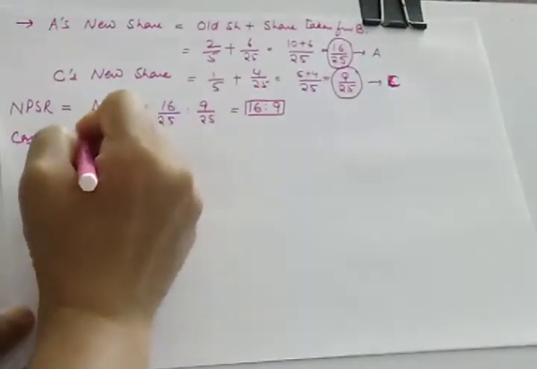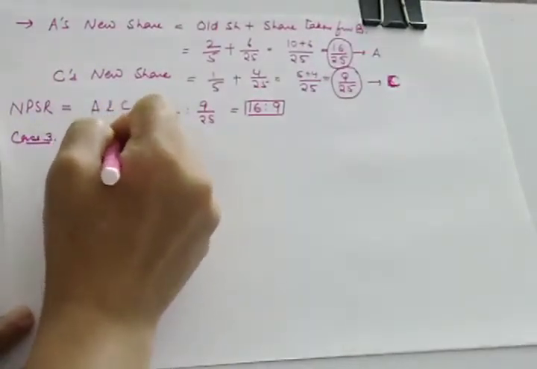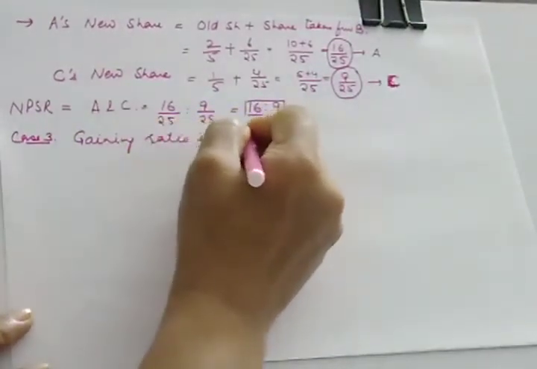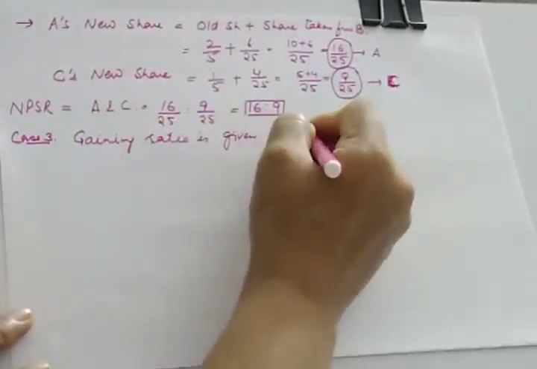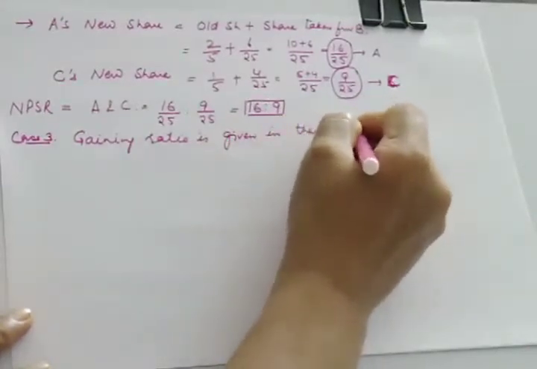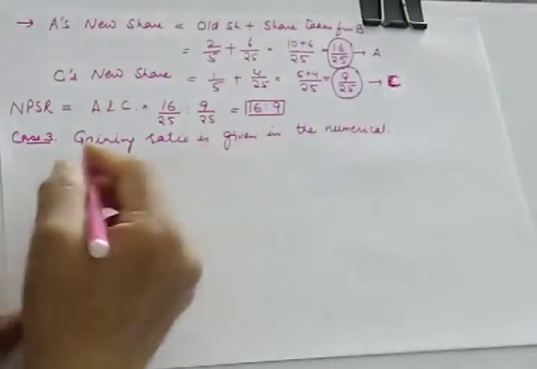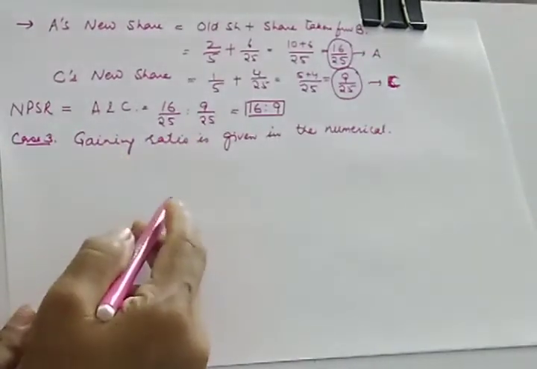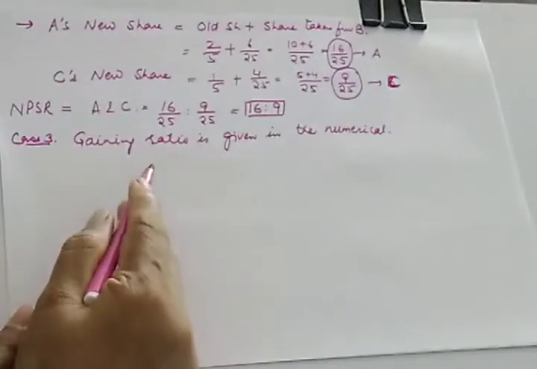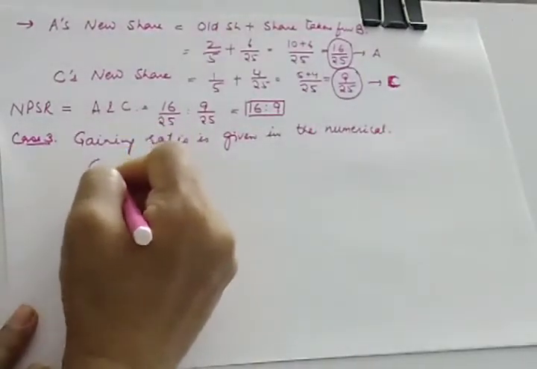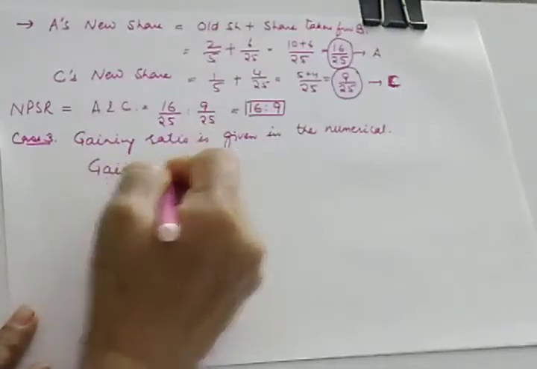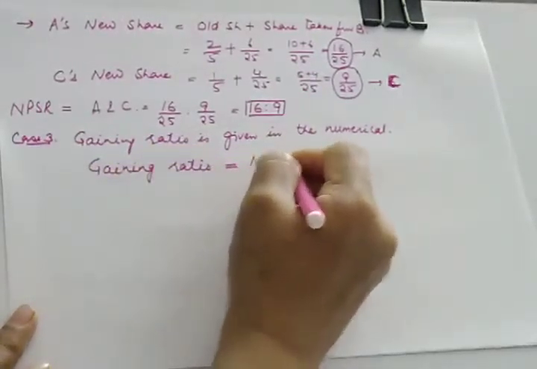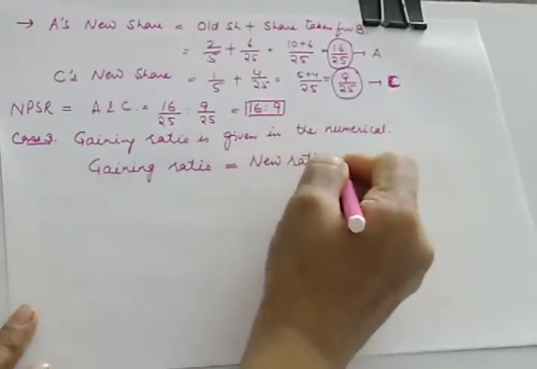When the gaining ratio is given in the numerical. Now before doing this case, you must know what the gaining ratio is. We have already studied the sacrificing ratio, but here the gaining ratio will be just the opposite. So what is the formula of gaining ratio? Gaining ratio is equal to new ratio minus old ratio.